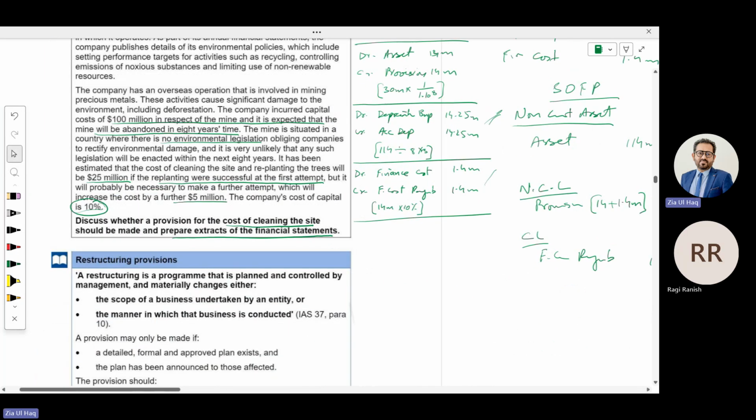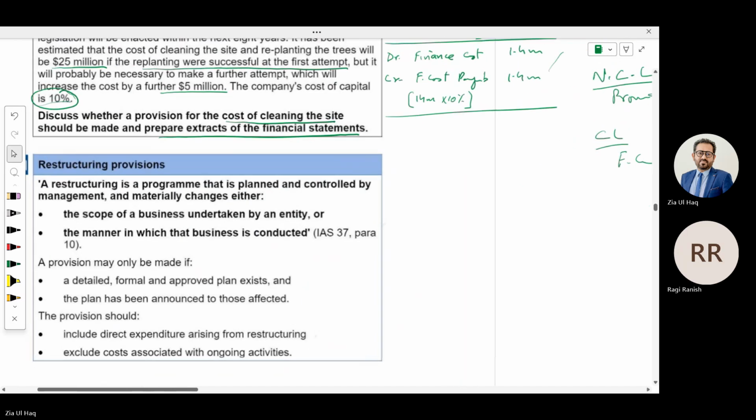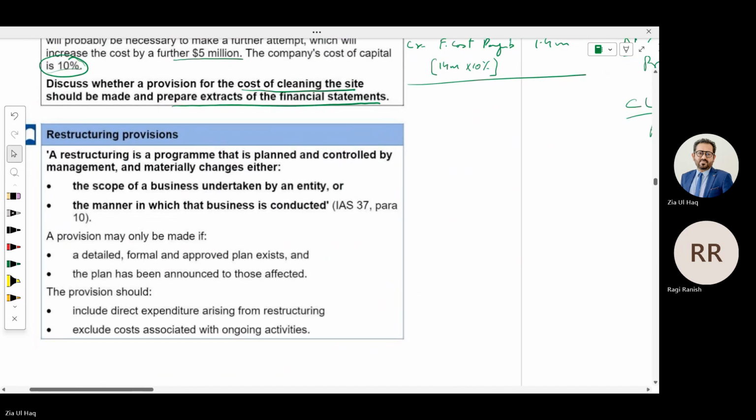What is restructuring? Major changes in the business. If a business is going to stop some of its main operations, or change some of its main operations, that is called reorganization or restructuring. We are going to change the structure of the organization.